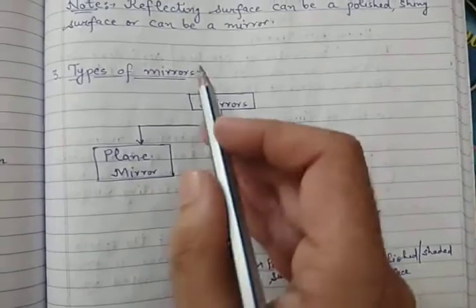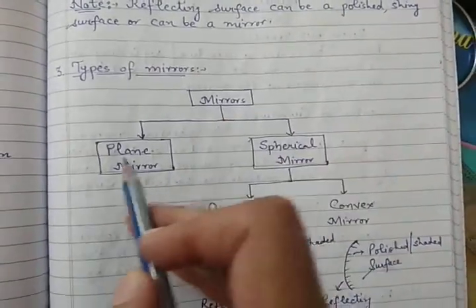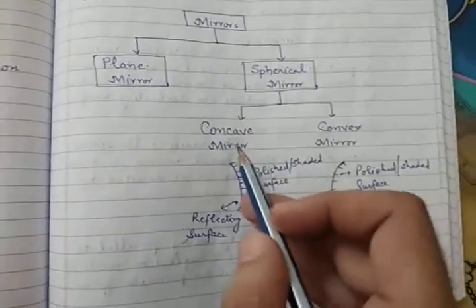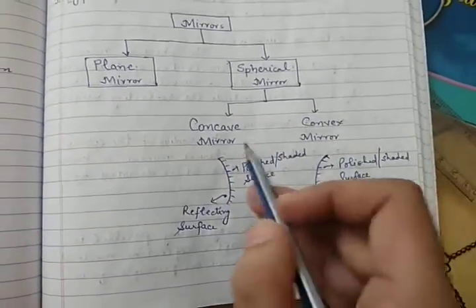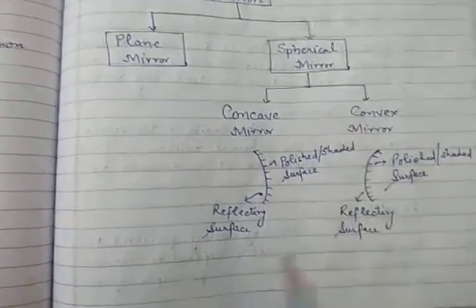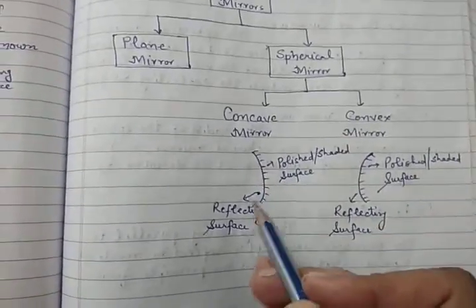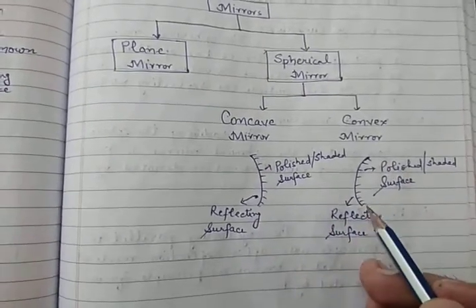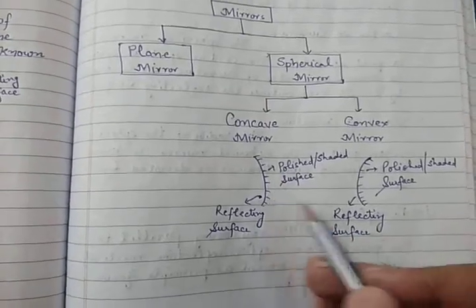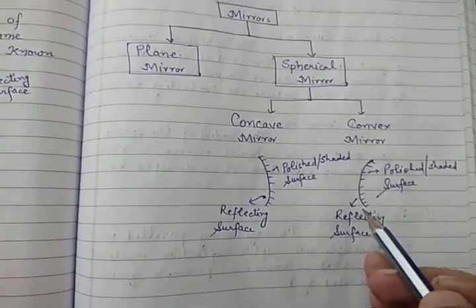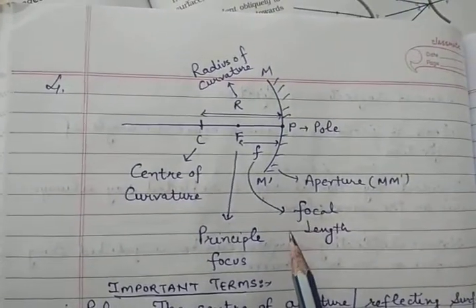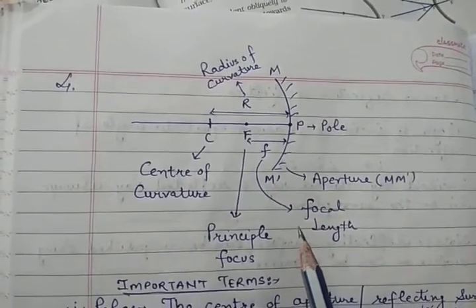Now we have types of mirrors. Mirrors are basically of two types, plane mirror and spherical mirror. Spherical mirror is further divided into two, concave mirror and convex mirror. These you have already seen in your lower grades, mostly in 8th grade. This is a diagram for a concave mirror, this is for a convex mirror, this is the reflecting surface, this is the shaded or colored surface, and this one is the reflecting surface. Clear? Now these have some most important terms with them.